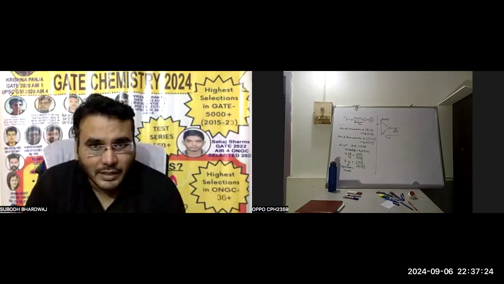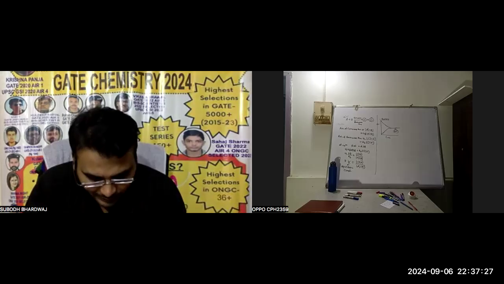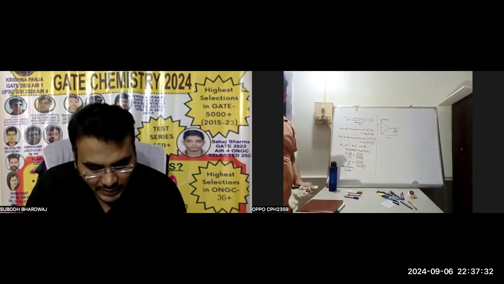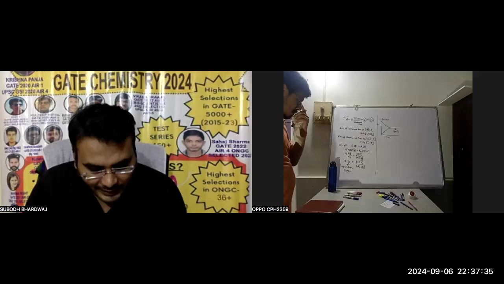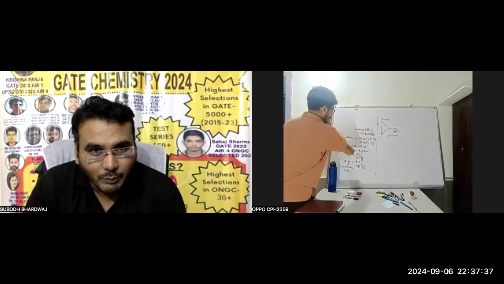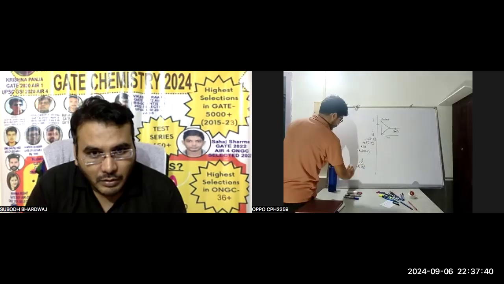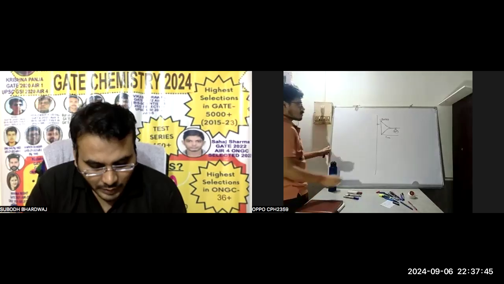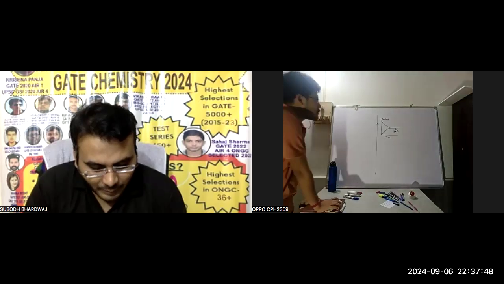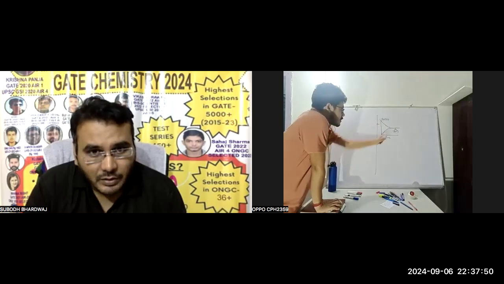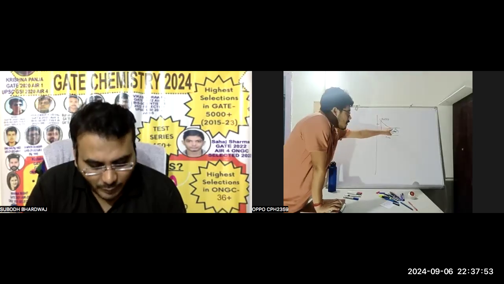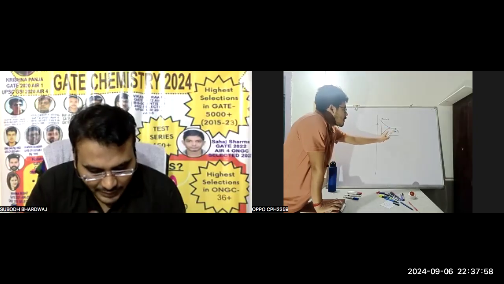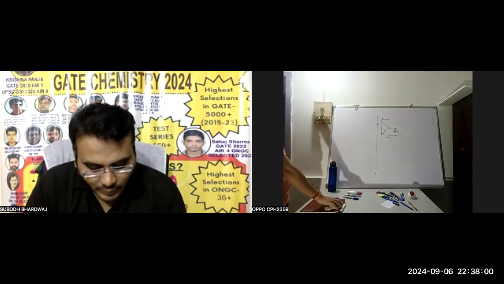Other conditions are also given. According to those conditions, if we draw the graph: at equilibrium, the concentration of each of the reactant and product becomes constant. That is one point. The second point: when a reaction attains equilibrium at certain temperature and pressure, delta G is equal to 0.